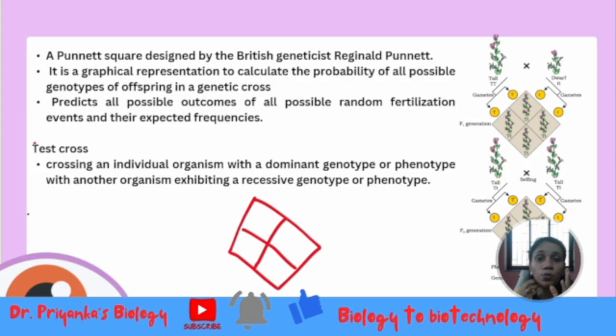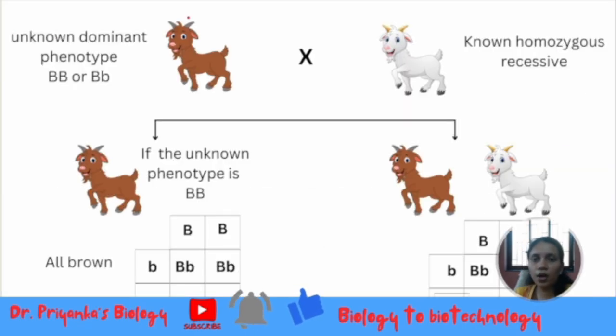So I'll explain here. If you have one goat whose phenotype is known, this should have been the genotype here, I made a mistake. Whether it is BB or capital B, small b, we do not know. And another one is the homozygous recessive, so that means it is going to have small b, small b.